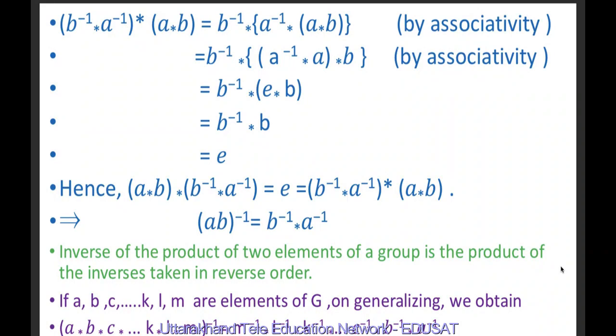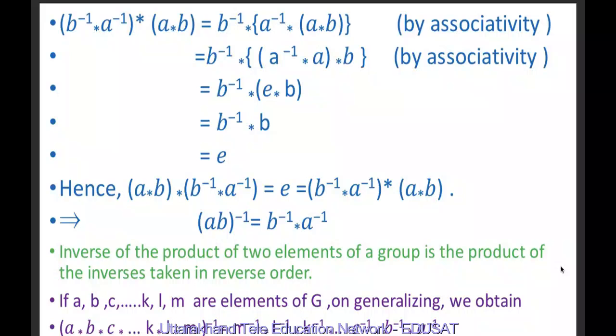This is like A inverse equal to E equal to A inverse A. So we can write it as (AB) inverse is equal to B inverse A inverse. Hence, the inverse of a product of two elements of a group is the product of their inverses taken in reverse order. We have proof only for two elements, and this can be generalized for more than two elements.